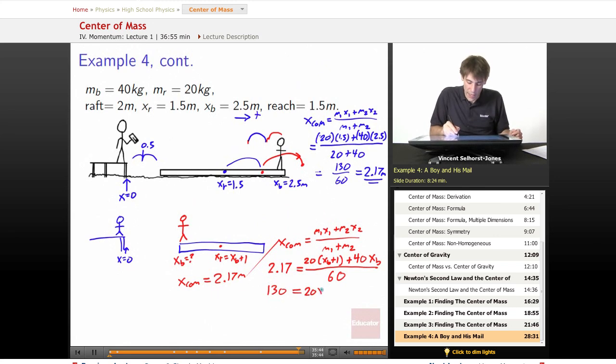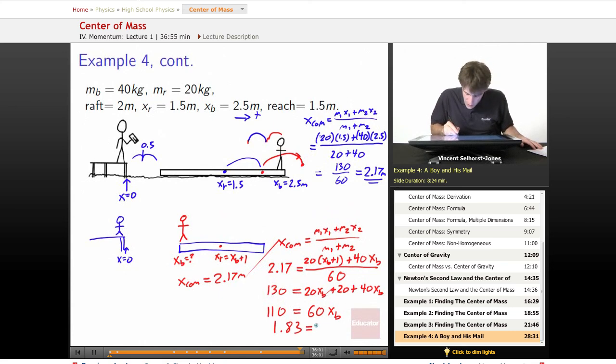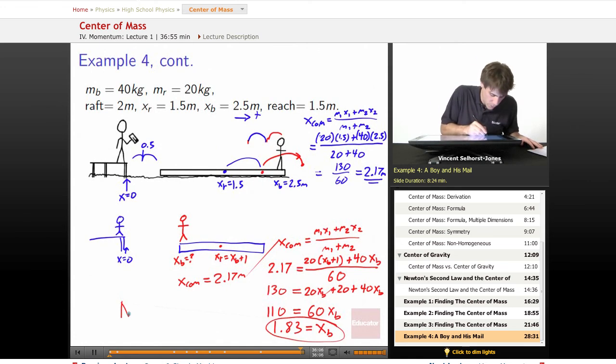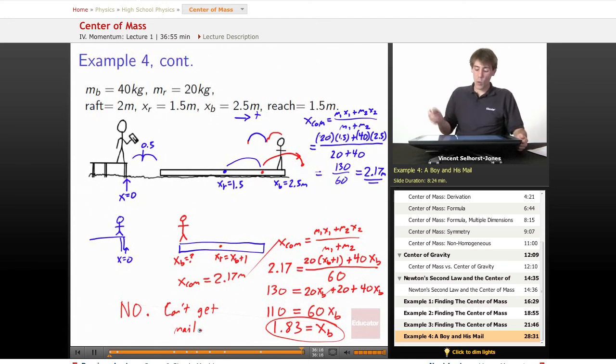We get 20xb plus 20 plus 40xb. We get 110, because we subtract 20 from each side, equals 60xb. And then we divide each side by 60, and we wind up getting 1.83 equals the boy's location at the end. So no, he can't get to the mail without rowing. Great. 1.83 is where he finishes getting up to.